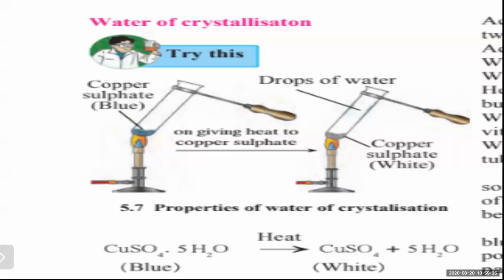Now you are giving heat to it. Heat the other test tube on a very low flame of a burner, not on a high flame. What do you see? What change occurred in the color of blue vitriol? There is a change. When you give heat, it will become white. What did you see in the upper part of the test tube?